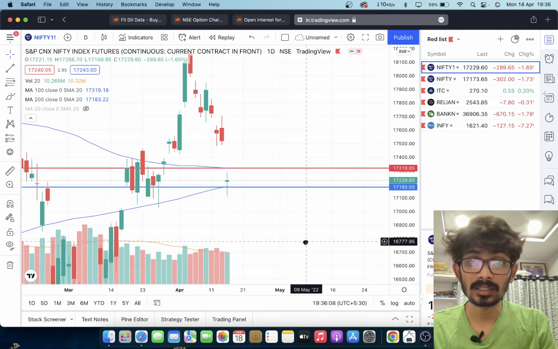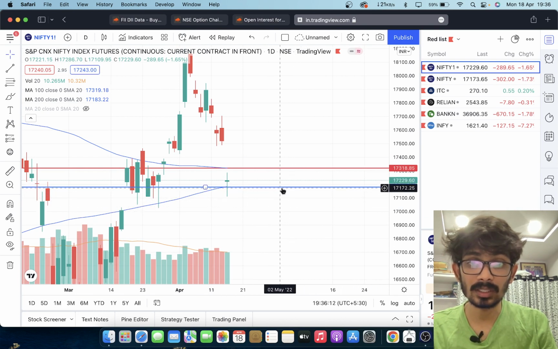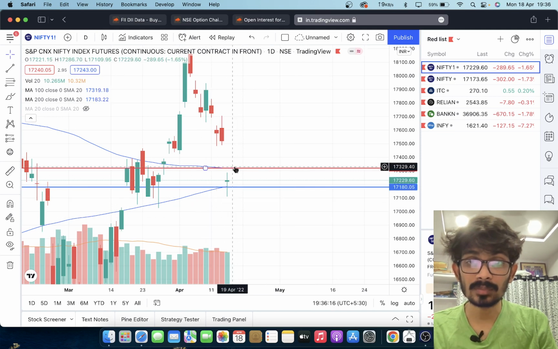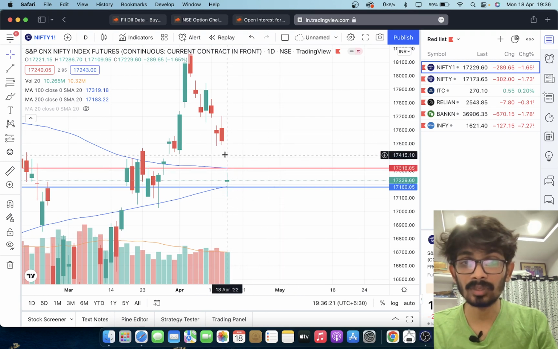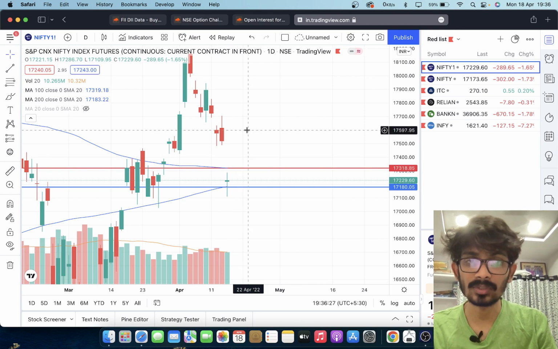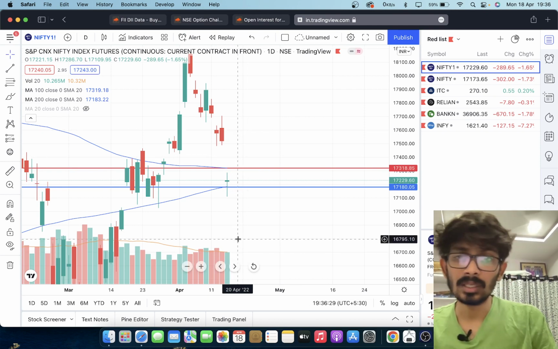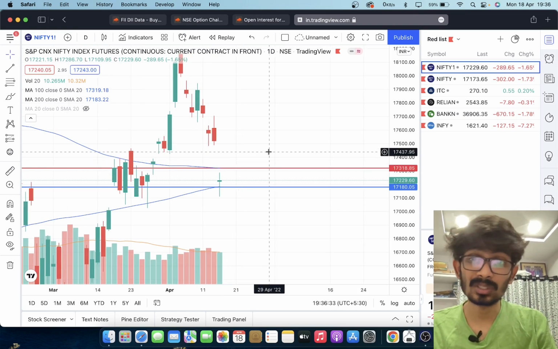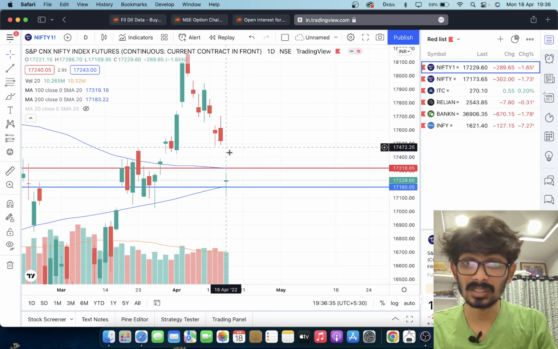As I said, until this breaks below 17,000 and 17,180, selling puts is very good. Until this breaks above 17,300, selling calls is very good. For now I feel strangles are good, like selling the 17,100 put and also the 17,400 call, or else above 17,600 and below 16,800 if you want safe bets. I don't recommend any aggressive bets for now because there is still no proper direction.